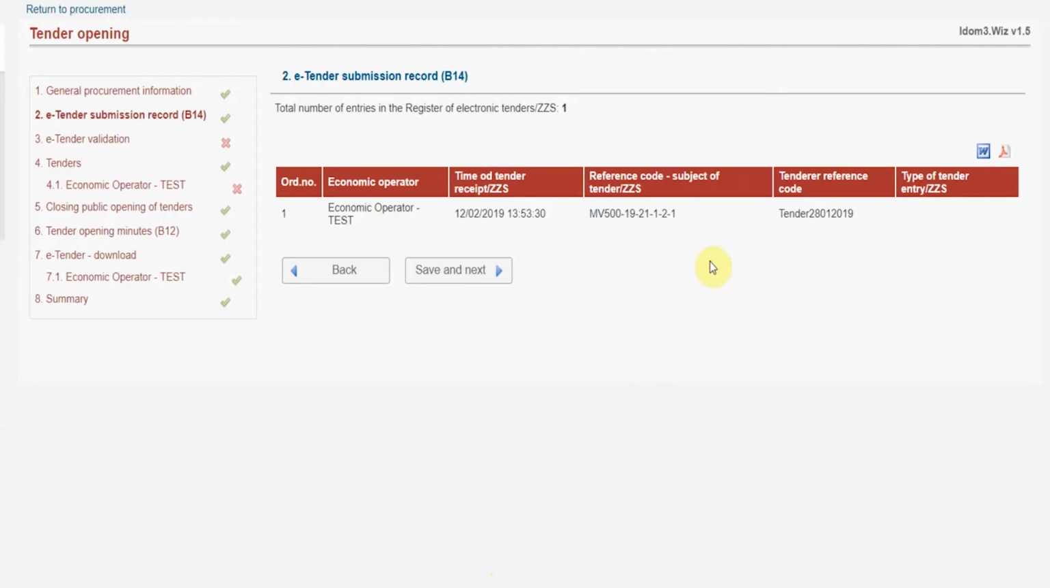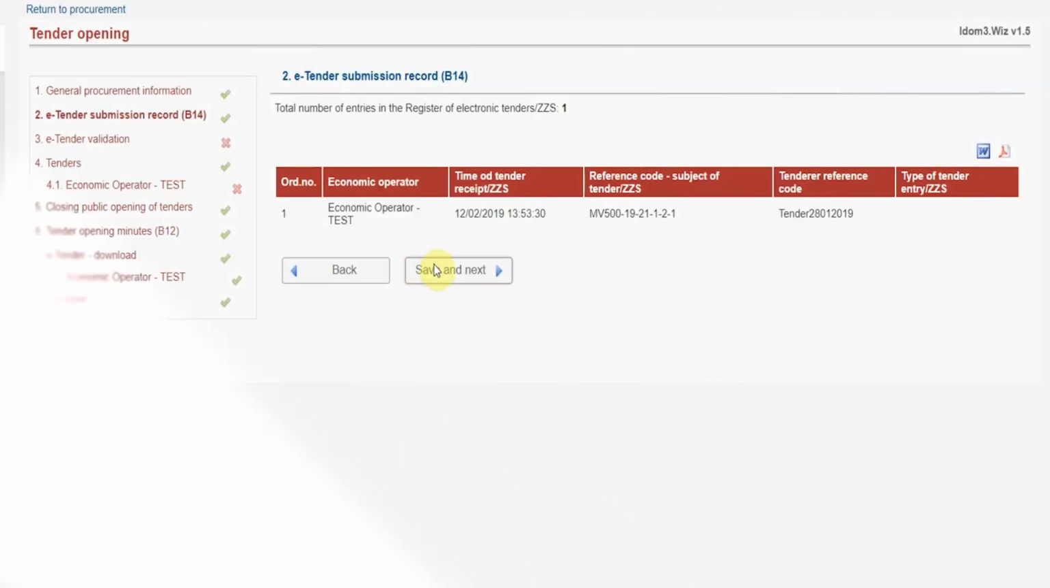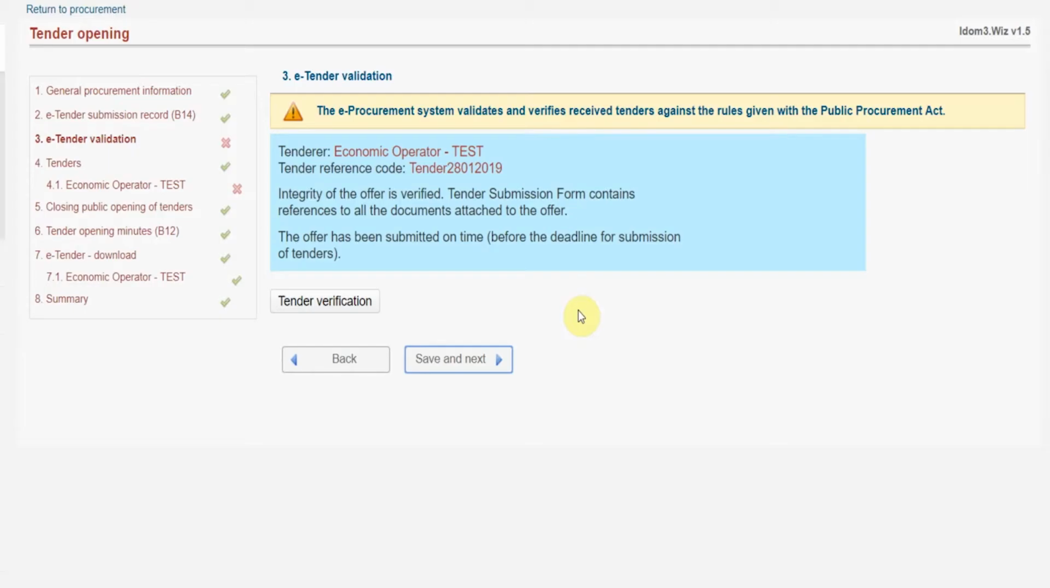In the second step, registration of submitted bids, the number of operators who have applied is shown, and the system allows the download of the B14 form, which can be in Word or PDF format, and which is a summary of the bids submitted by economic operators. The window also specifies the exact time of submission of bids. Save and continue. In the third step, tender validity, the e-procurement system verifies whether the received tenders are in compliance with the rules established by the Public Procurement Law. This can be done by clicking the Check Electronic Bids button.